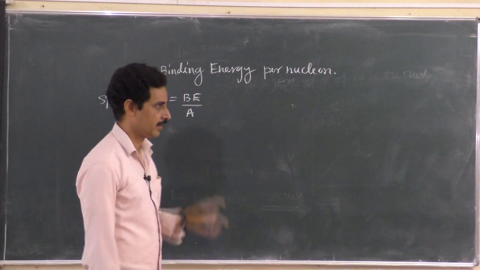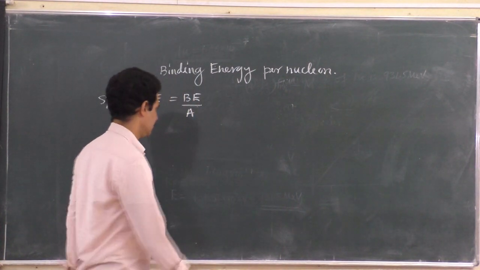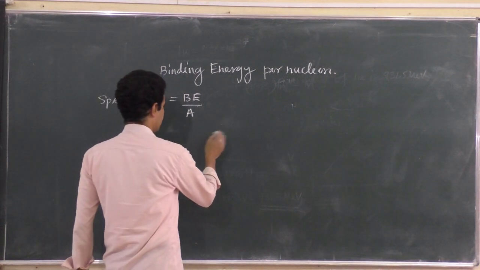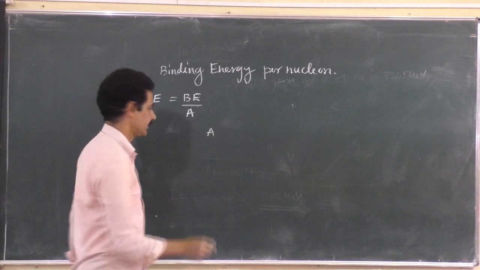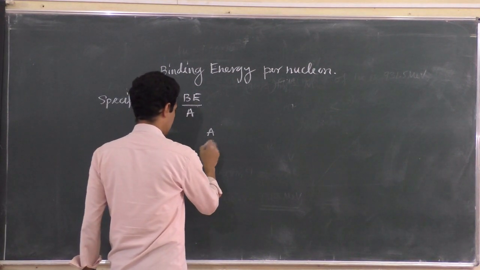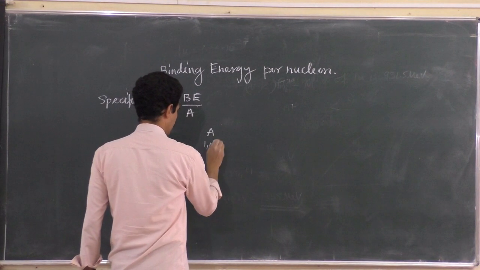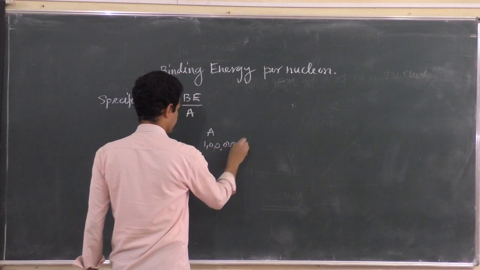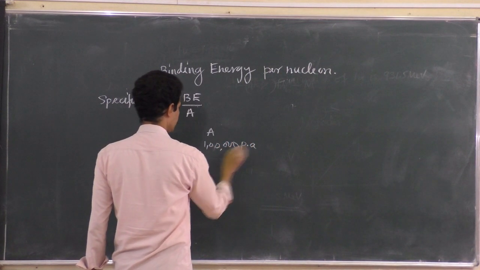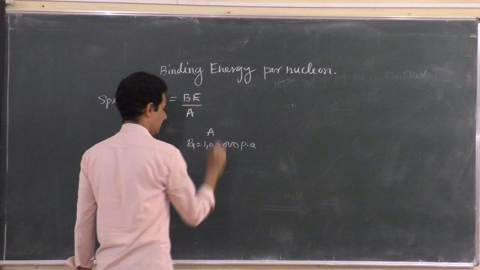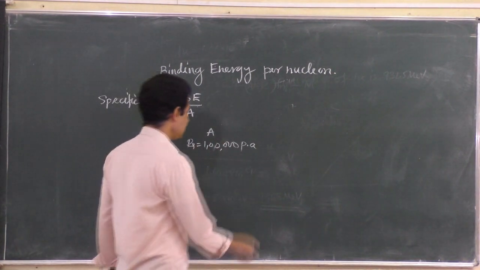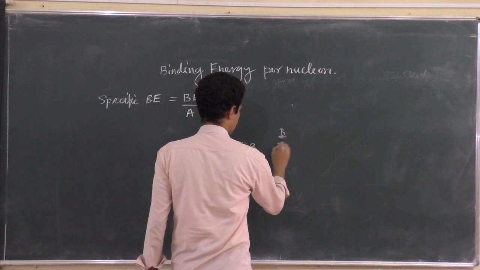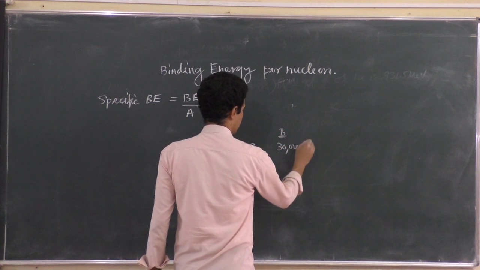I will give a best example for it. For example, person A's income is 1 lakh rupees per annum. Income of person B is 30,000 rupees per annum.